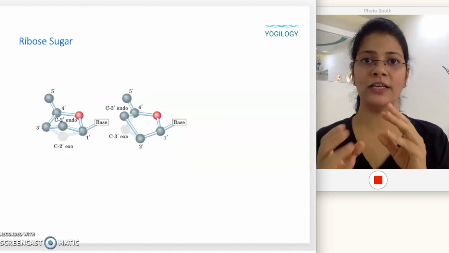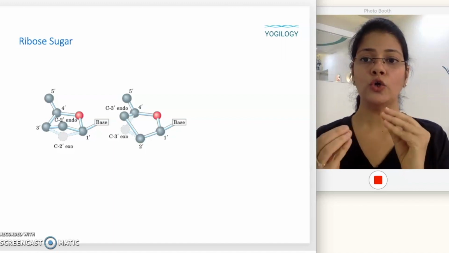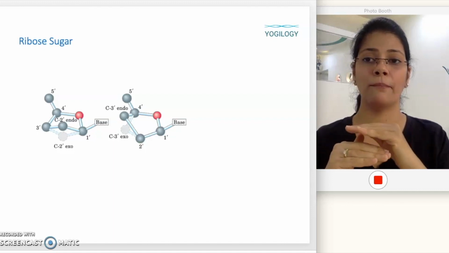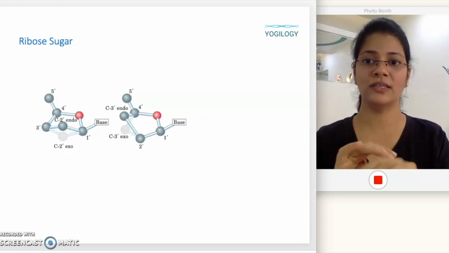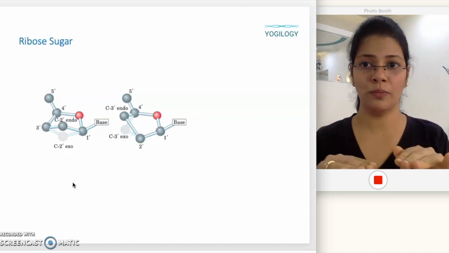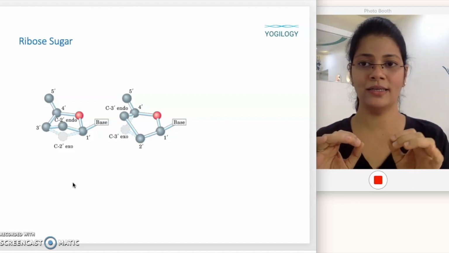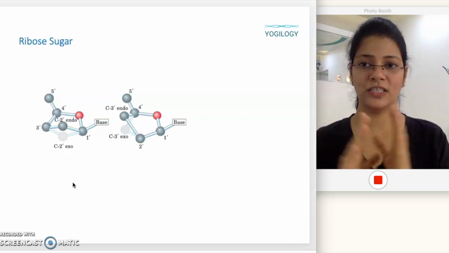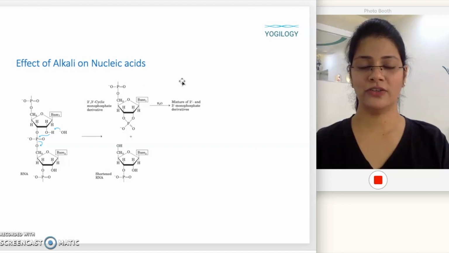Ribose sugars basically give DNA and RNA their identity, and you can see sugars are not planar. They have conformations, and you can see the different conformations that they can have. Nitrogenous bases are planar, whereas ribose sugar is not planar, it has various conformations. In nucleic acids, it is the beta furanose sugar that is present, and it is a 5-membered closed ring. Now let's see which reactions these undergo. Now, the effect of alkali on nucleic acids.